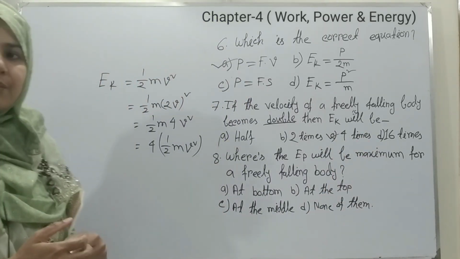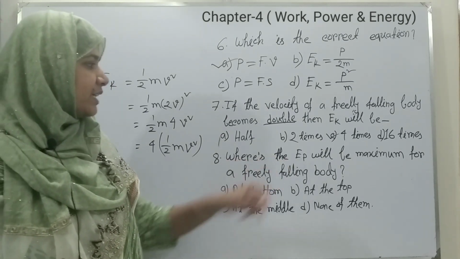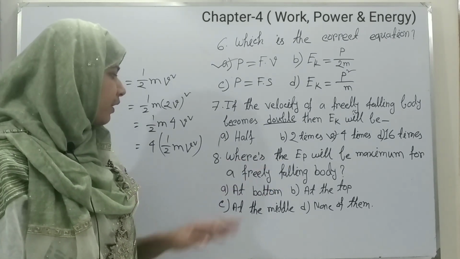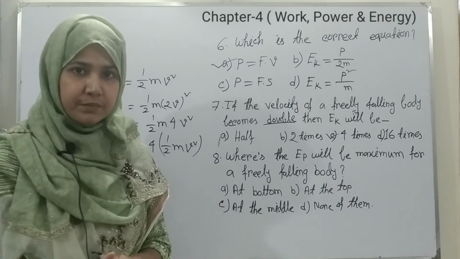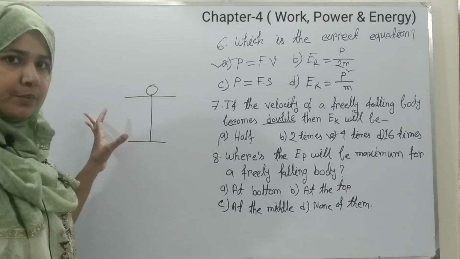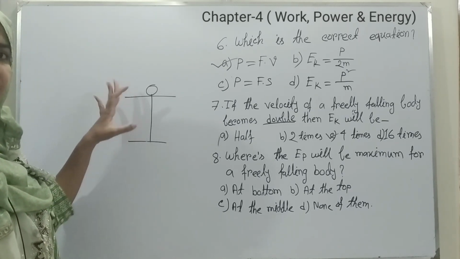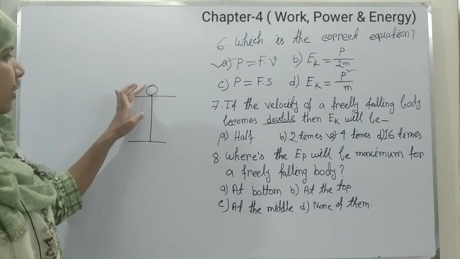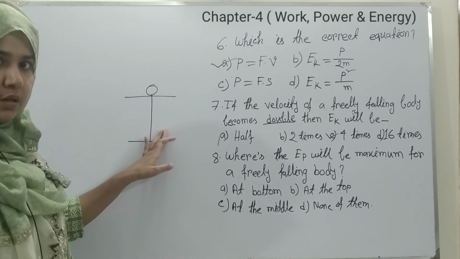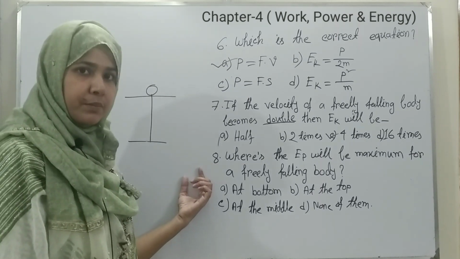Now question number 8. Where will the potential energy be maximum for a freely falling body? Suppose there's an object above the ground or on the top of a building. Now if the object starts to fall, our question is where the potential energy is maximum.